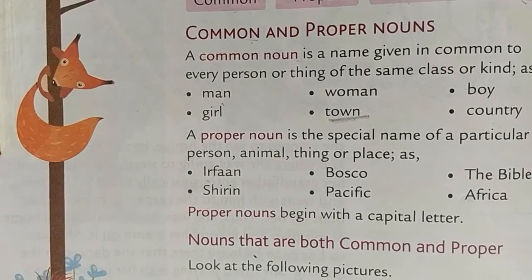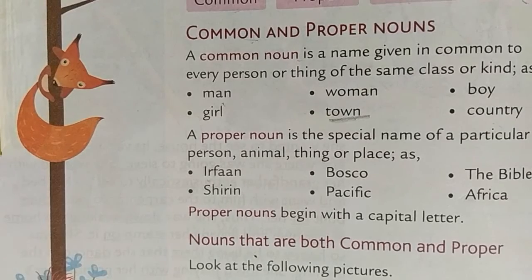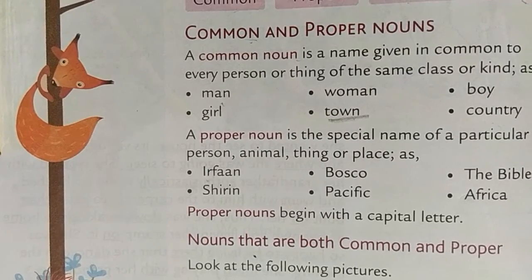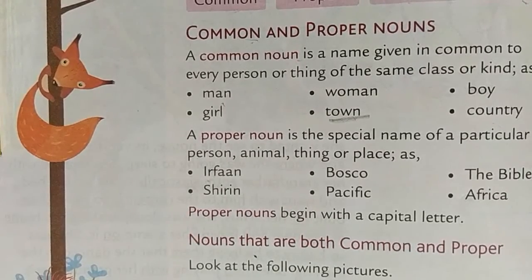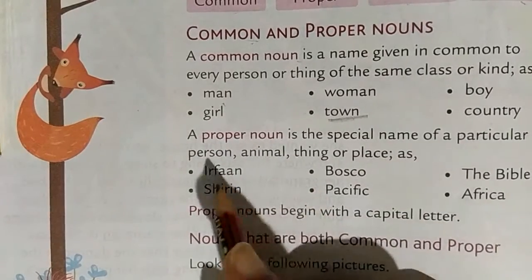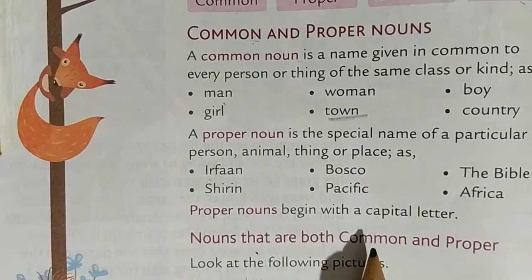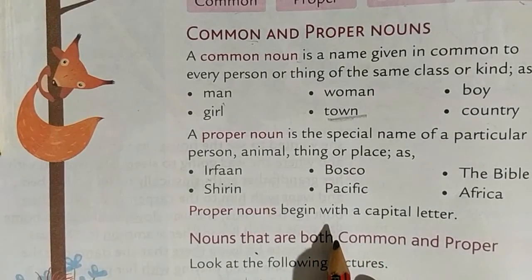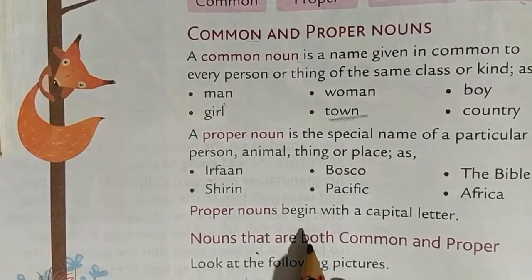Name of any country, any state, any city, any street, any school that has a particular name comes under proper noun. And it begins with a capital letter. Keep that in mind.